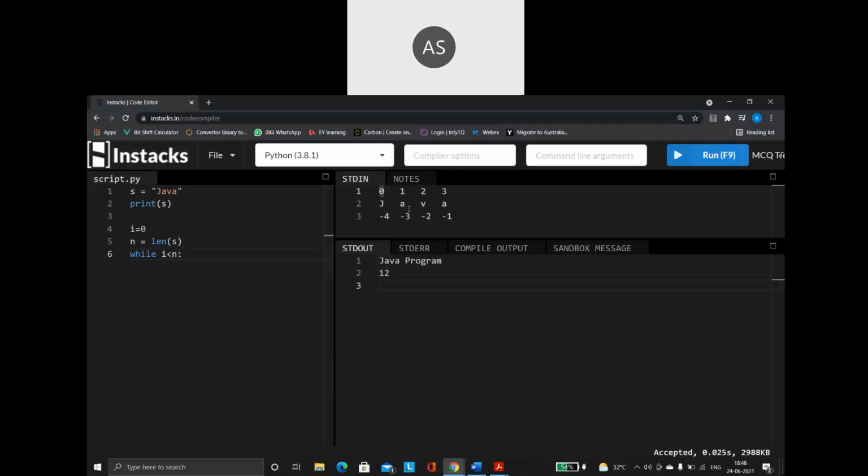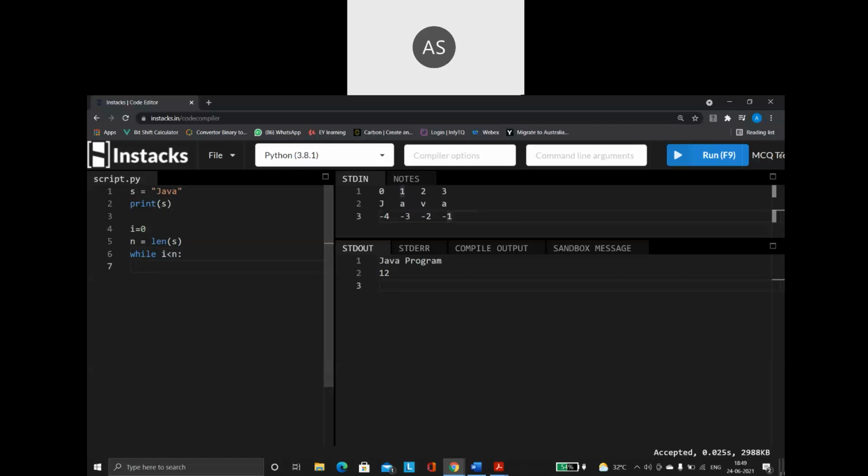So now, what are the index values here? 0 to 3. So that is why I am giving the statement like this: as long as i is less than n. As long as the i value is less than 4, the loop has to keep on running. Because when it reaches 4, I don't have index 4 at all. So what value will I print? Nothing. That is why you write the condition like this.